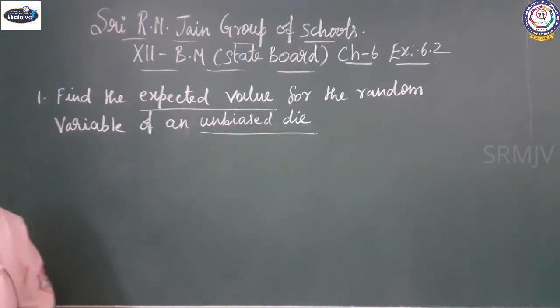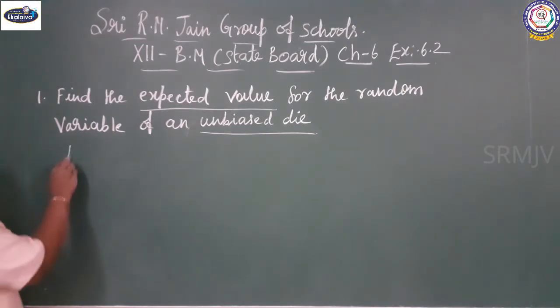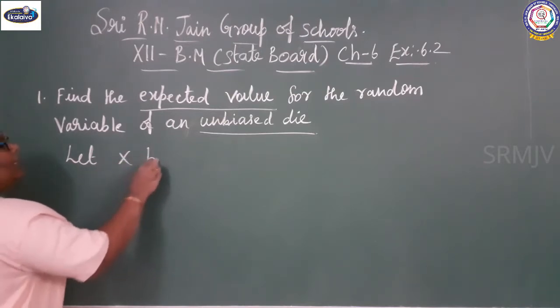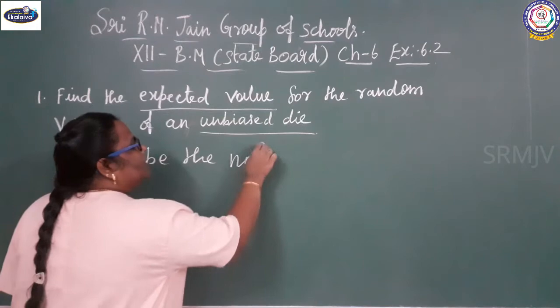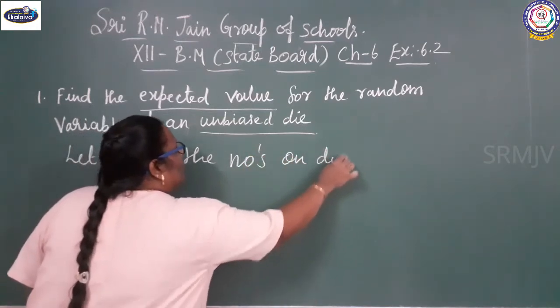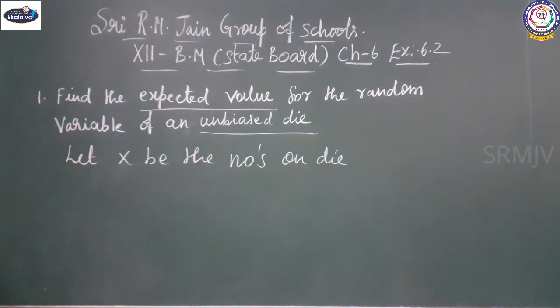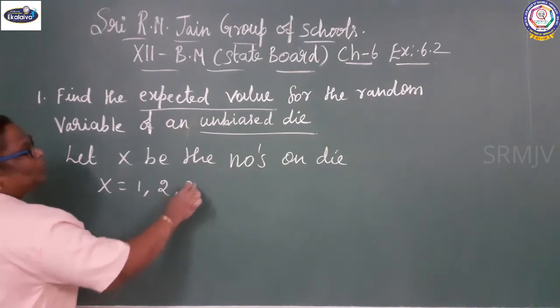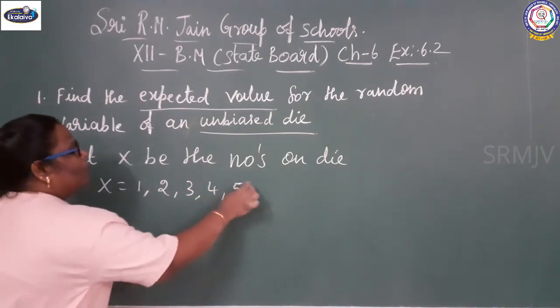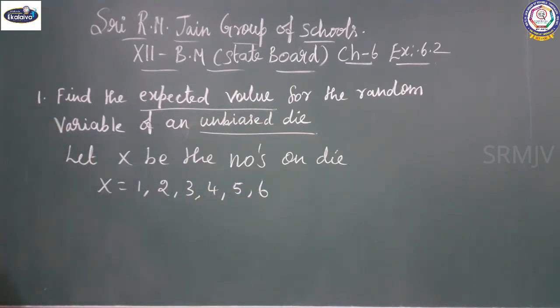Let x be the numbers on the die. X can take the values 1, 2, 3, 4, 5, 6.